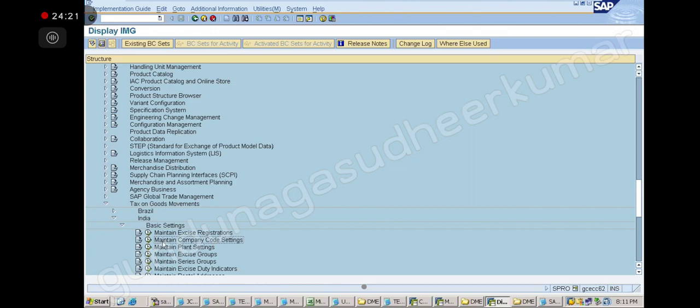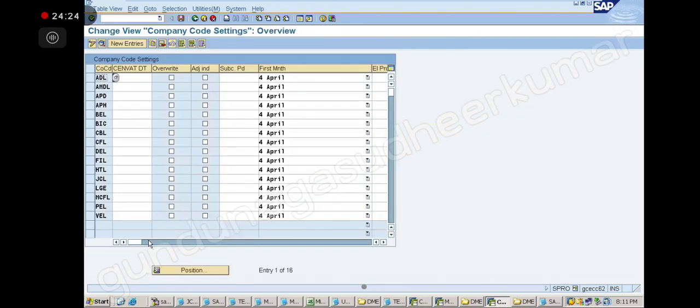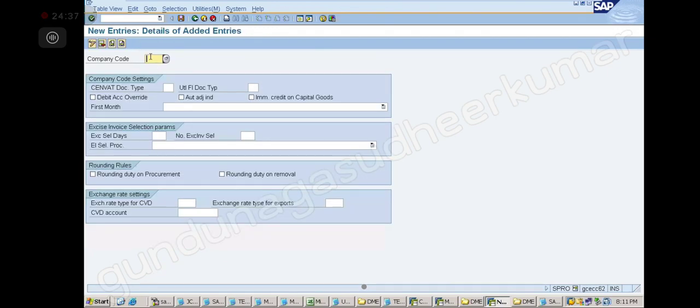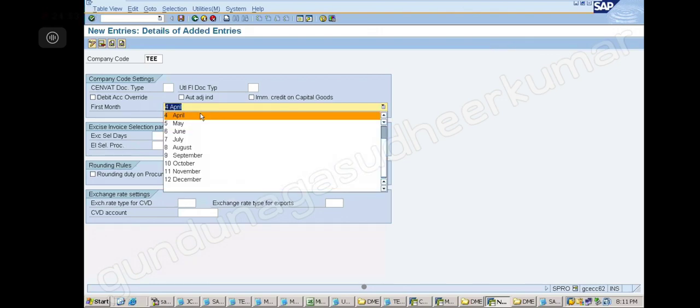Now click on maintain company code settings. Here, click on the new entry. And here give the company code. What is my company code? TEE company code. And here I will not do anything. I will just select the first month, starting from April. Give the company code and starting month. That's it. That's more than enough.